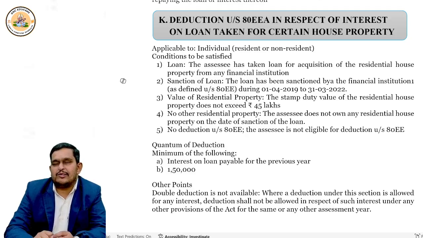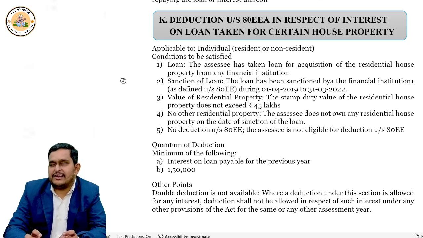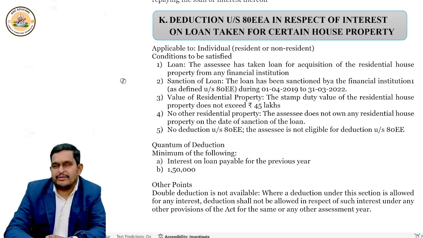Now, from whom should you take the loan? Any financial institution. That's also you should keep in mind. How much deduction? Whatever interest you pay, or 1,50,000, whichever is lower. Actual interest paid or 1,50,000, whichever is lower. This much deduction you can claim.